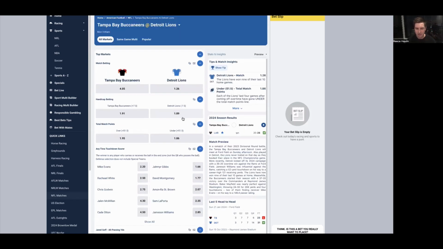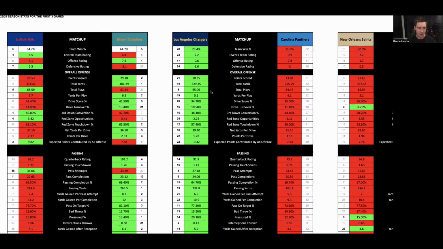So I feel like they're going to get the job done, but I don't think it's going to be a massive blowout. They might win by 10 points to 14 points at absolute most, but I don't see them winning by more than that. So I think Tampa Bay can keep it somewhat close. Also, this is another game where, there's not too many on the board where I like the overs, but these first two, I feel like of all of them are more likely to be ones that are going to be higher scoring.